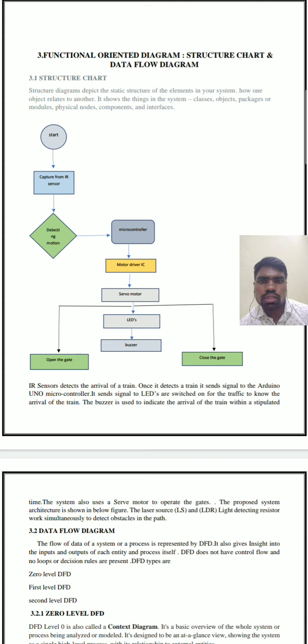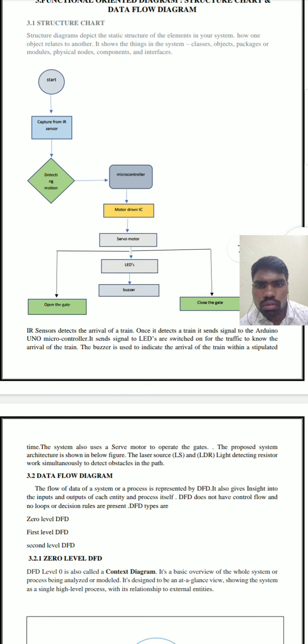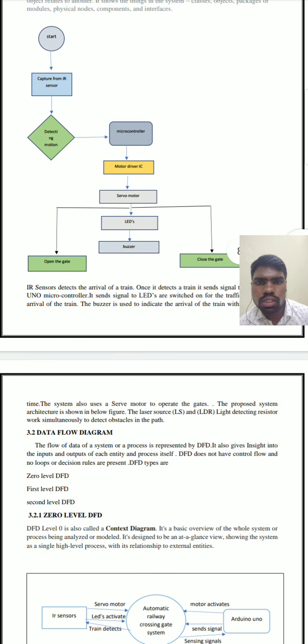A structure diagram depicts the static structure of the elements in your system, how one object relates to another. It shows the things in the system: classes, objects, packages and modules, physical nodes, components and interfaces. This is the structured chart diagram for the automated railway crossing system. First we start with the start and capture from the IR sensor and detecting motion. This is the structure diagram.